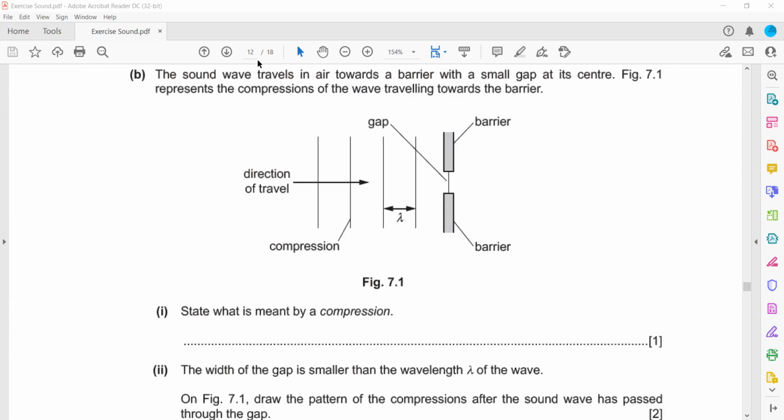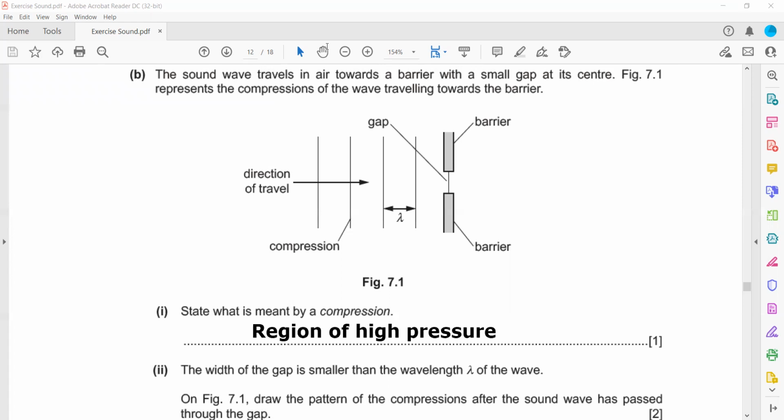The sound wave travels in air towards the barrier. The small gap is there. Figure 7.1 represents the compression towards the barrier. What is meant by compression? Compression means a region where the particles are closer, a region of high pressure. That is known as compression. Then the width of the gap is smaller.